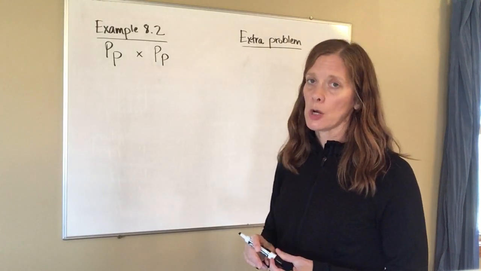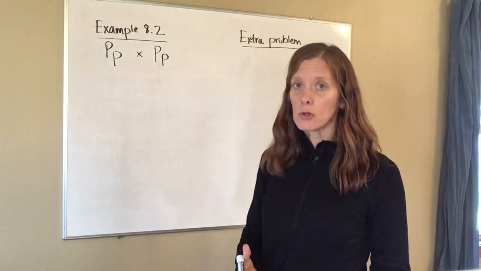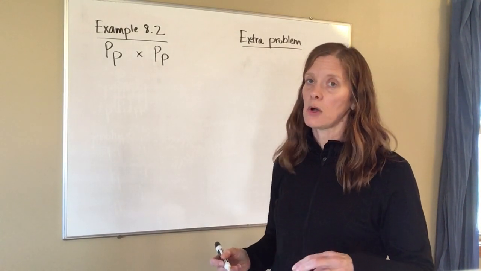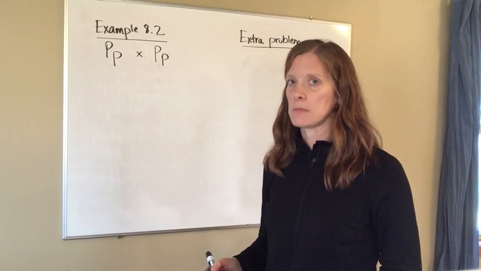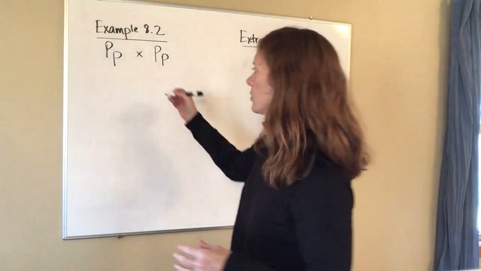You'll need to be extra careful when you're doing this because you do have capital P's and little p's, and they tend to look the same on paper, so you want to make sure that your handwriting is such that you can tell whether you've got a capital P or a little p. It's easier to use other letters sometimes, but if you do have something like p's, you need to make sure you know which is capital and which is lowercase.